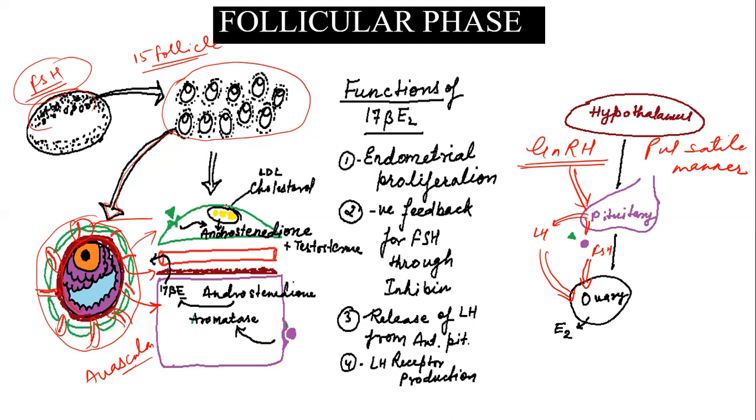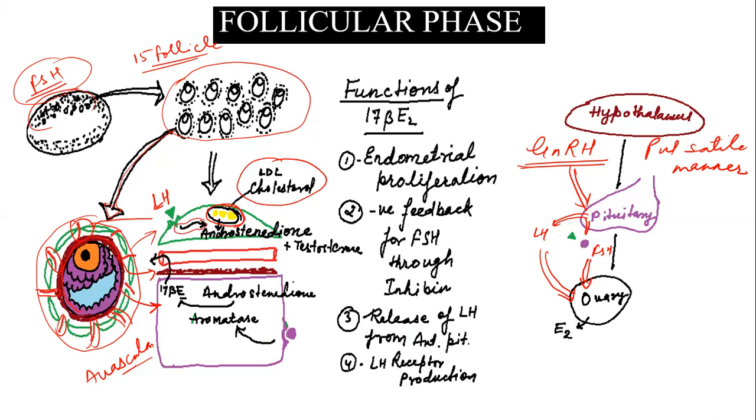So if we see the estrogen and progesterone, those are steroid hormones, and the ovary produces the steroid hormones, and the precursor of steroid hormone is cholesterol. So because of the vascularity of the theca cell and avascularity of the granulosa cell, the cholesterol precursor is only available up to the theca layer, or we can say the theca cell. LH will stimulate this theca cell.